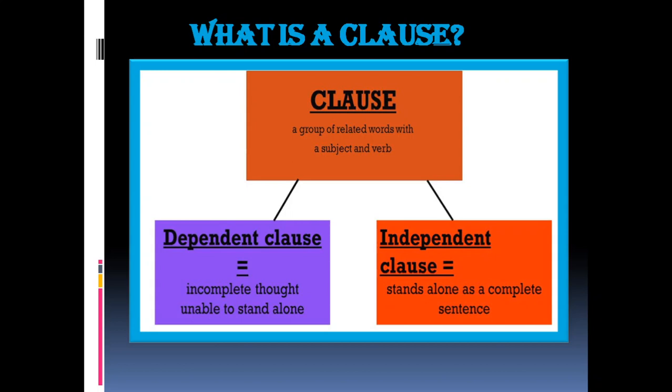So, a clause can be a complete sentence or it can be a part of a sentence. If it is a complete sentence, then it is called an independent clause. That means it can stand alone as a complete sentence. If it is a part of a sentence, then it is called a dependent clause. That means an incomplete thought, unable to stand alone. If it is complete, it is an independent clause. If it is incomplete, it is a dependent clause.